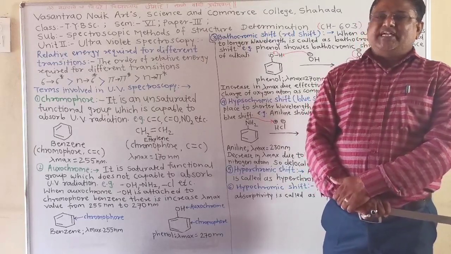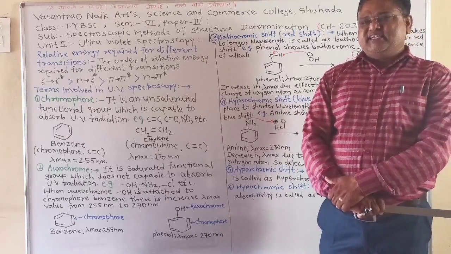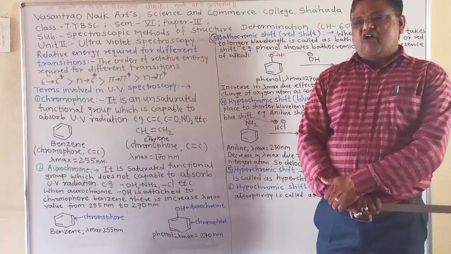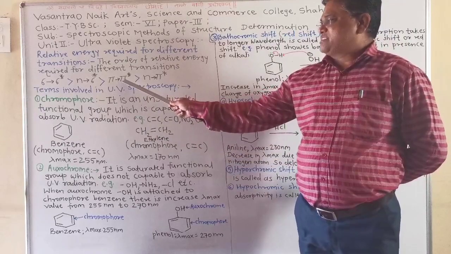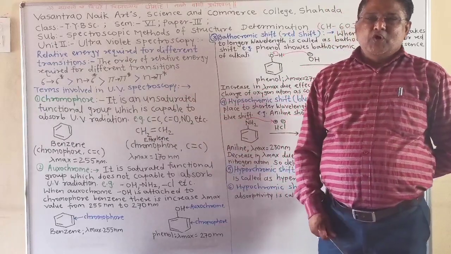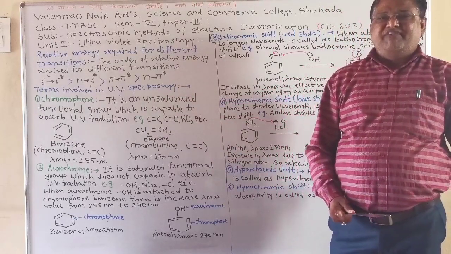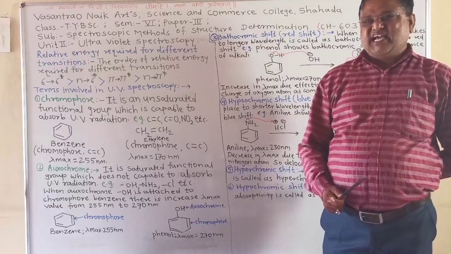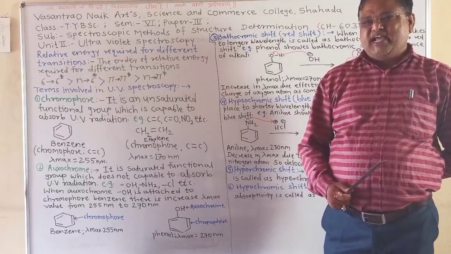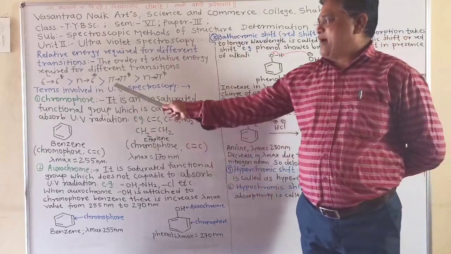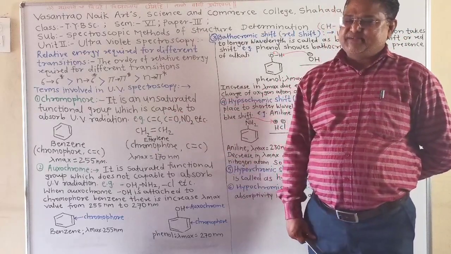The unsaturated compounds containing carbon-carbon double bonds or carbon-carbon triple bonds indicate pi to pi star excitation. We can take the example of alkenes and alkynes. These contain carbon-carbon double bonds and therefore they show pi to pi star excitation.